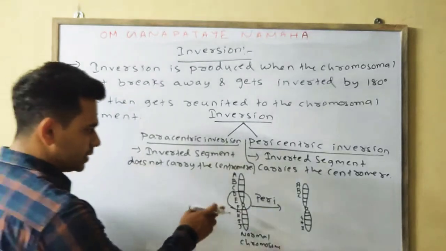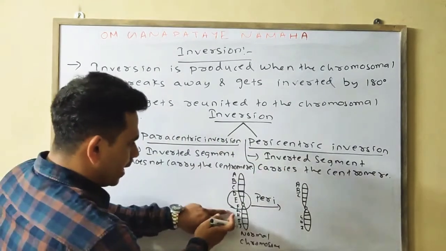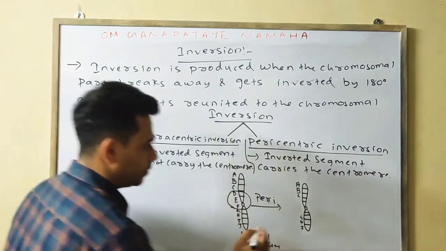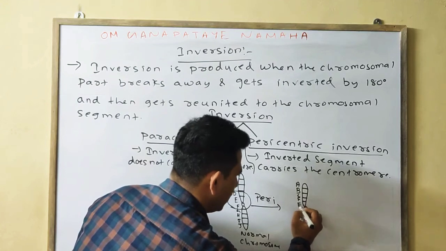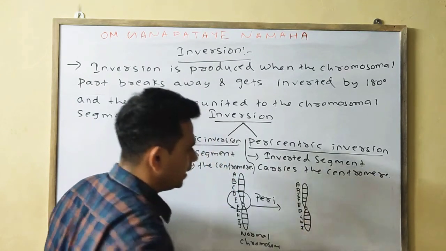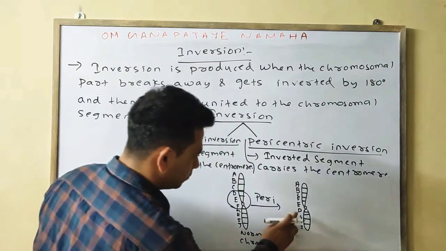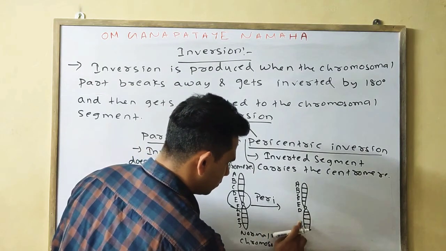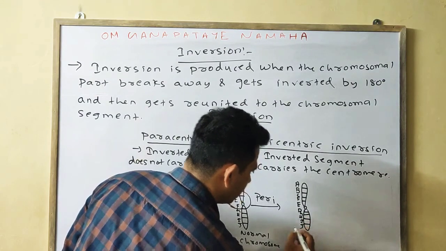But this segment D, E, F will get rotated, so this one will be F, this one will be E, this one will be D, then G, H, I, J.